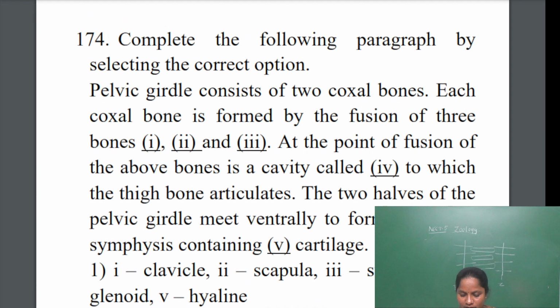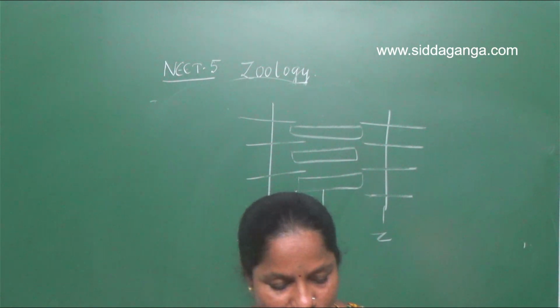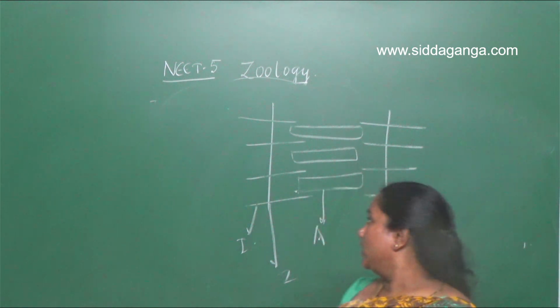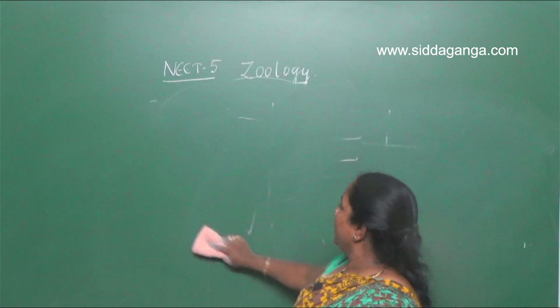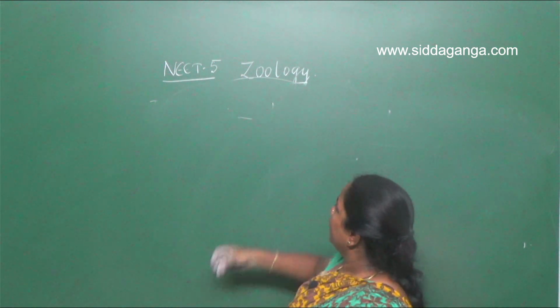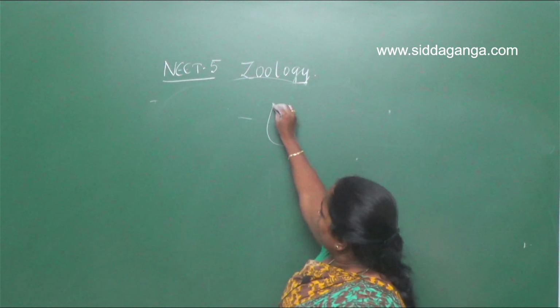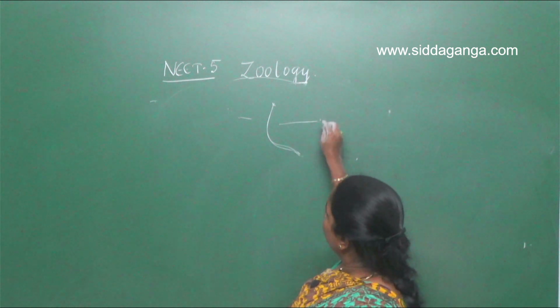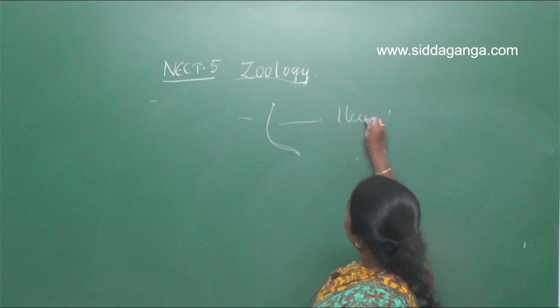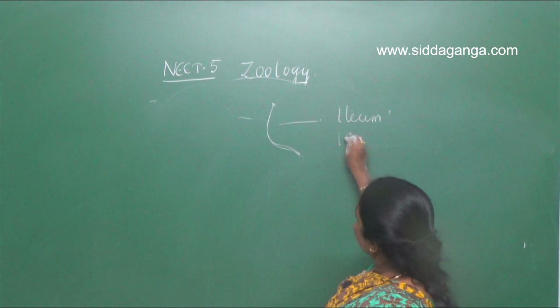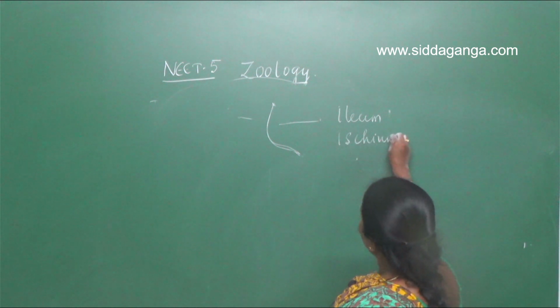Complete the following paragraph by selecting the correct option. The pelvic girdle consists of two coxal bones. Each coxal bone is formed by the fusion of three bones: ilium, ischium and pubis.